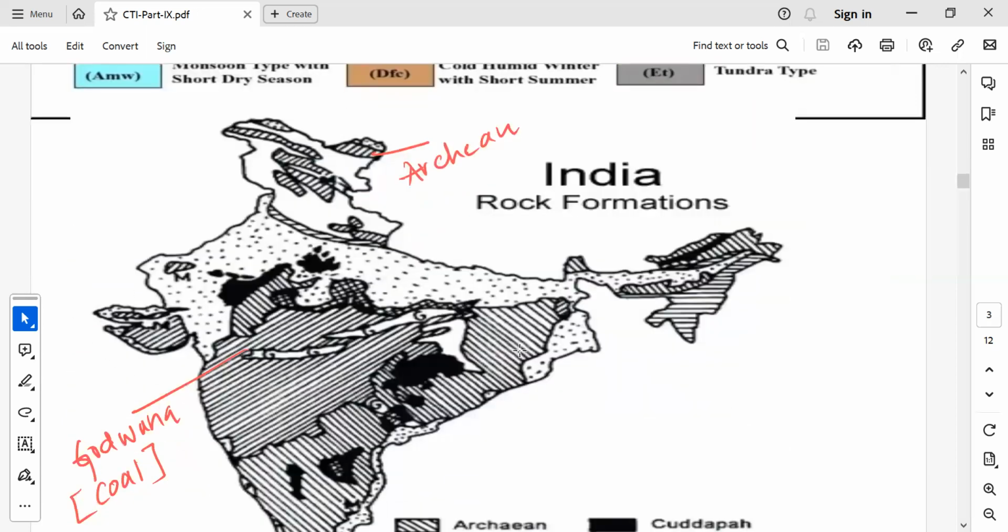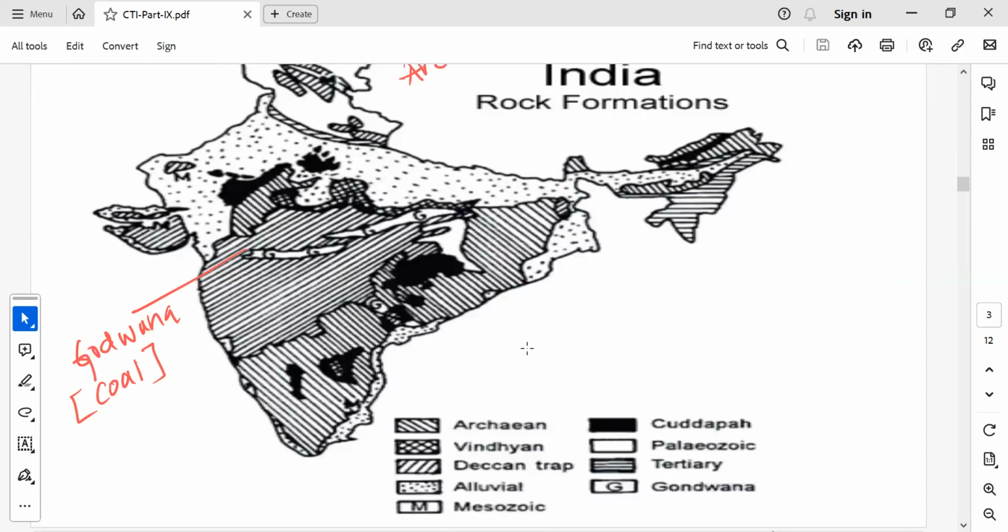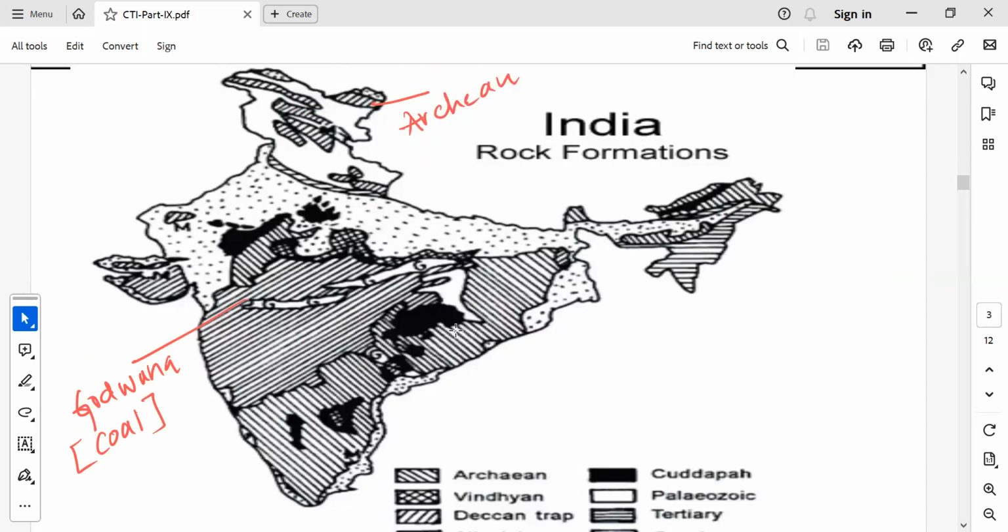As I was telling, the different rock distribution in India. You can see the first formed rocks are Archean rocks, which you can find in parts of Jammu and Kashmir, Himachal Pradesh and so on. Even Gujarat. So these are some of the oldest rocks.